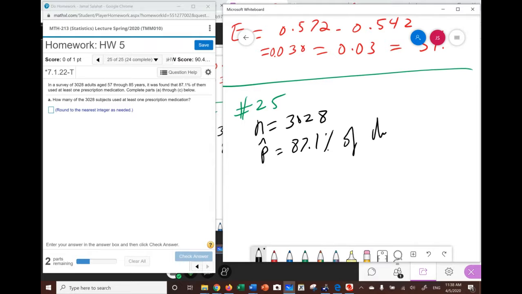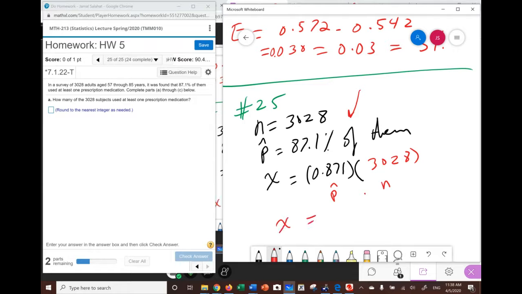87.1% of them. Now, if you want to find x, you multiply 0.871 of, you learned about of in the past, that of means multiplication. So this is the same as p hat times n. So n is 3028. So if you want to know what x is, just multiply those two numbers. I'm going to multiply them now. 0.871 times 3028, and that gives me, and again, I don't want to round this number for accuracy at this minute, 2637.388. So that is the number that I get.